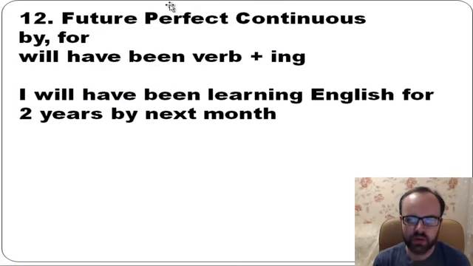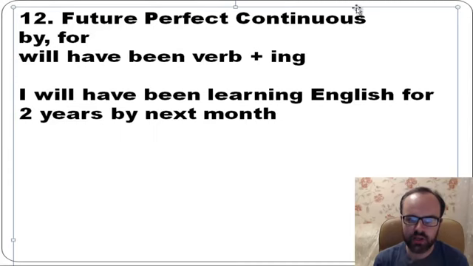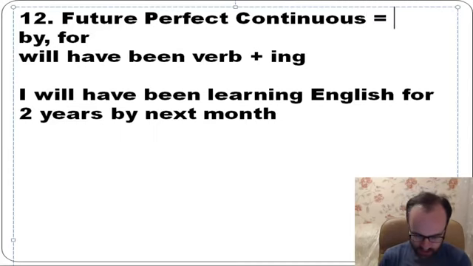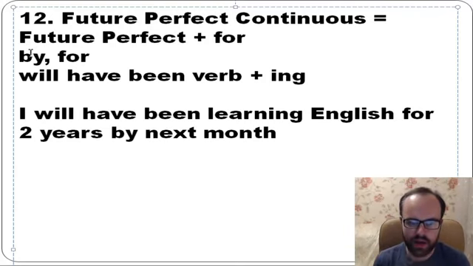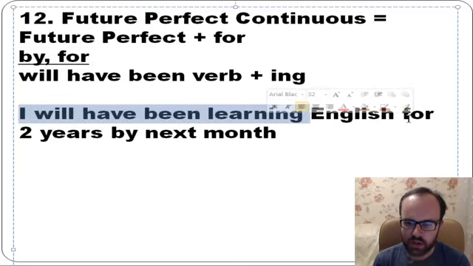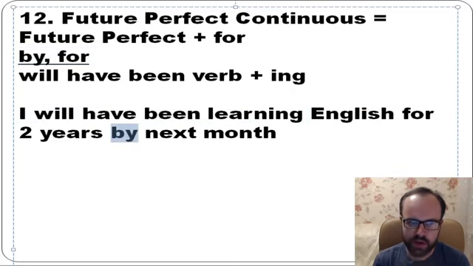And the last one, future perfect continuous. You know, it's like future perfect, but you also have for. So by and for. Look, will have been plus verb plus ing. I will have been learning English. So you have by next month, so it's like future perfect, and for 2 years. I will have been learning English for 2 years by next month.